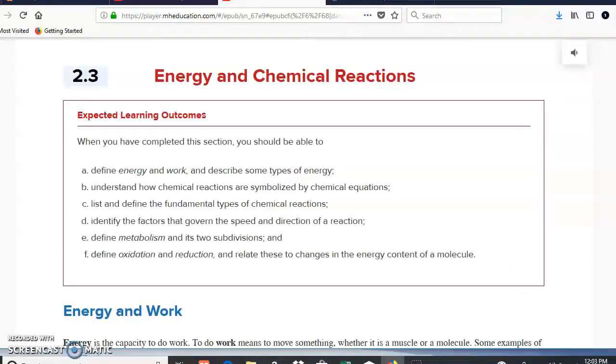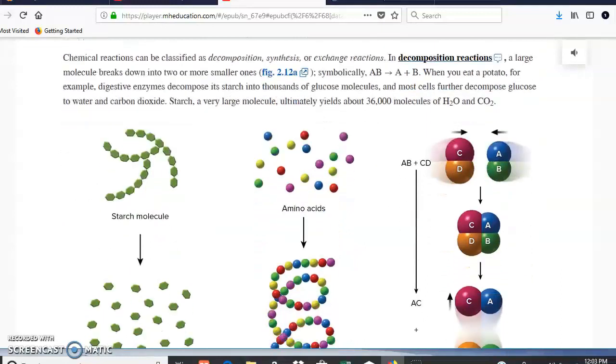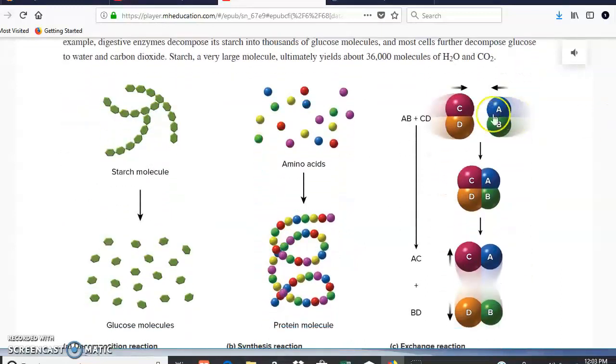Okay. Now you can have also the opposite. You can have little pieces, and you can put these little pieces together in order to build big pieces. As you can see here, you put them together to build big pieces. In this case, this is going to be a synthesis reaction. So when you have something big and you get little things, it's a decomposition reaction. When you have little things and you build something bigger, it's a synthesis reaction.